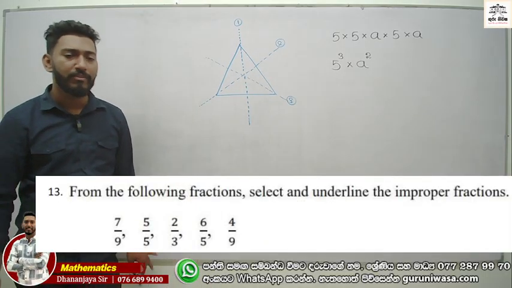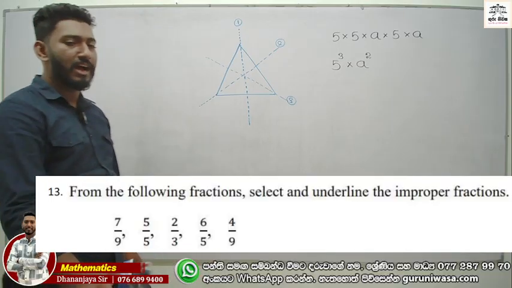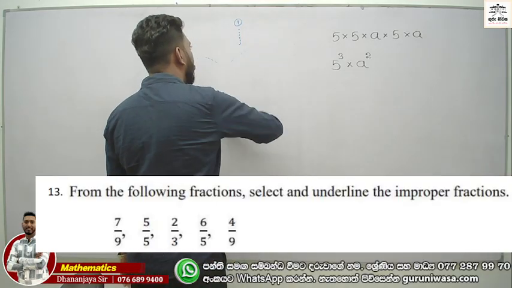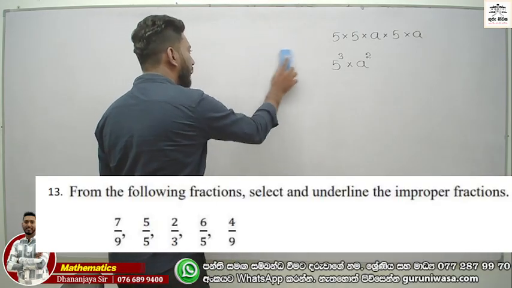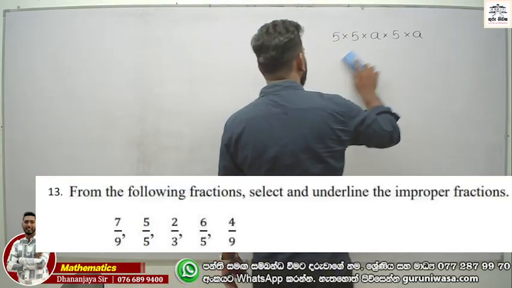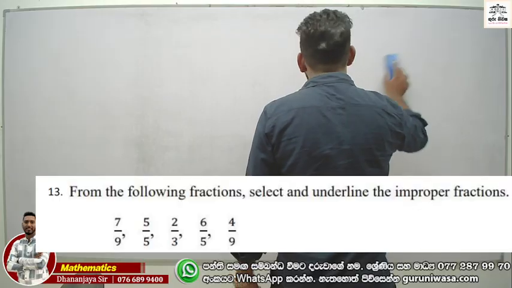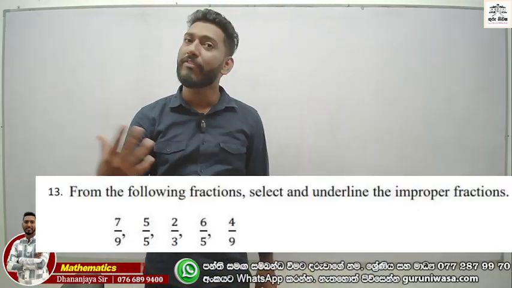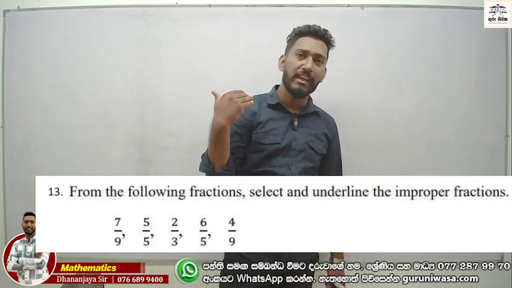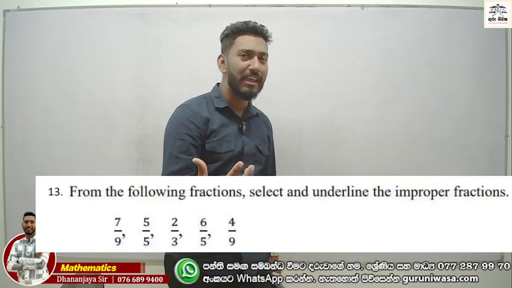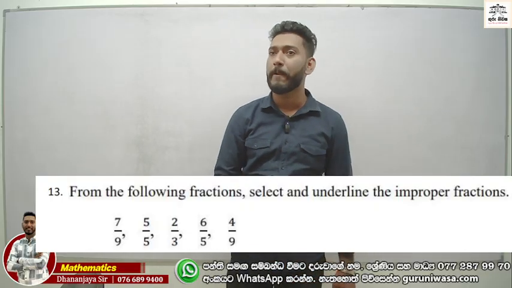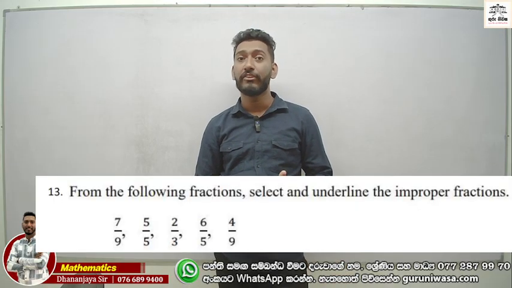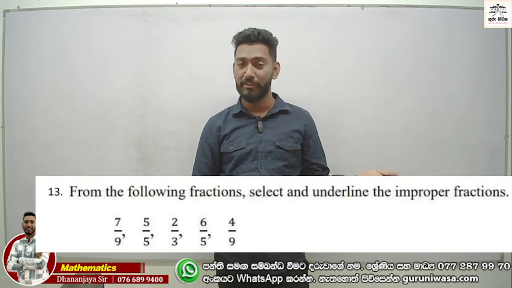Question number 13. From the following fractions, select and underline the improper fractions. Improper fractions. How to identify the improper fractions? Denominator and numerator, right? In improper fractions, the numerator is greater than the denominator. Otherwise, you can say the denominator is less than the numerator.